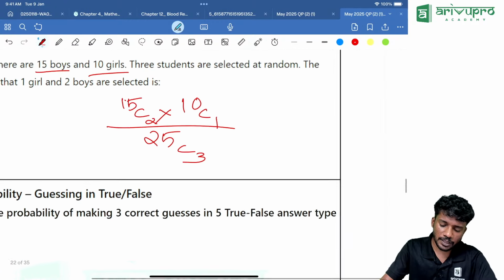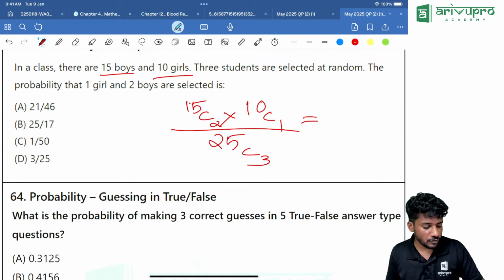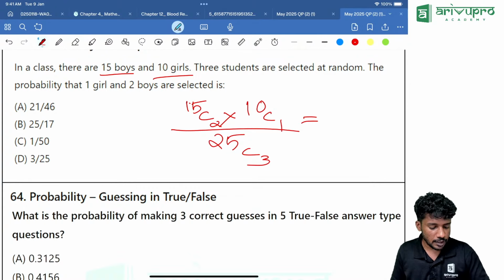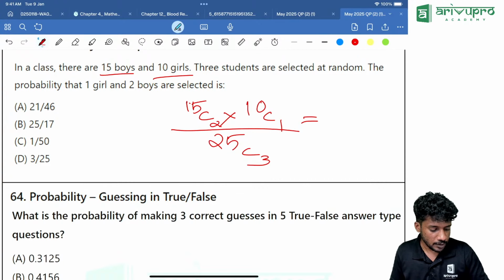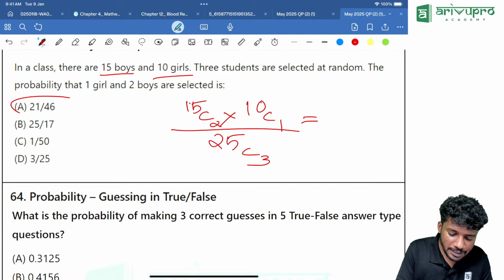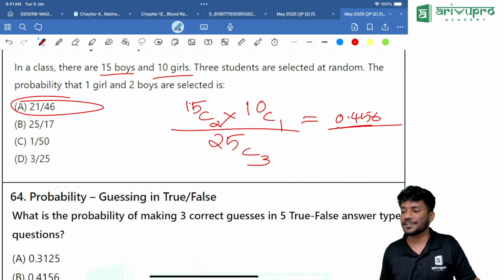So everyone try to get the answer. You will finally get the answer. Once again, use calculator. 15C2 means 15 into 14 divided by 2. You are getting it as 105. Everyone save that value. Then 105 into 10, this is the entire thing, divided by 25C3. Just calculate it first. You will get the answer. Yes. You will get it as option A, 21 divided by 46. You are getting this decimal as around 0.456. Okay. Yes, option A is our answer.